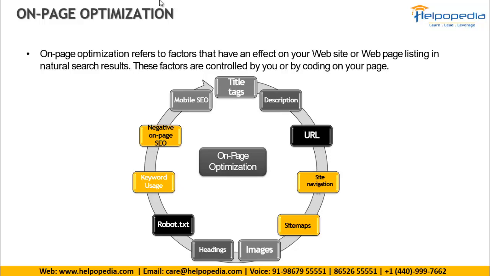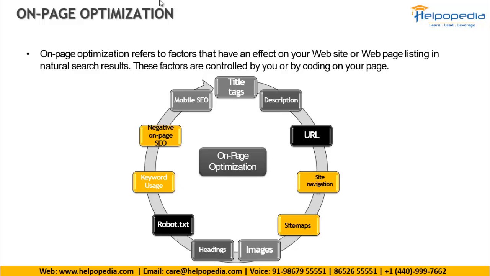The steps which we have learned today are for on-page optimization, where we are working on the website: title, tags, meta description, URL. All these things are on the website. We are touching our website, going to each and every page and editing everything. This is the reason it is called on-page optimization.